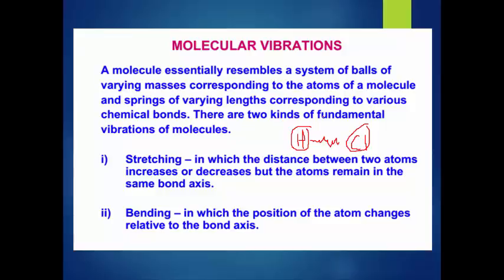Whenever there is an absorption of energy, light, the spring gets stretched, and because of this stretching it absorbs. The amount of light absorbed causes the stretching of that covalent bond. That stretching is different for different molecules. There are mainly two vibrations that occur in IR spectroscopy: the stretching vibration and the bending vibration.